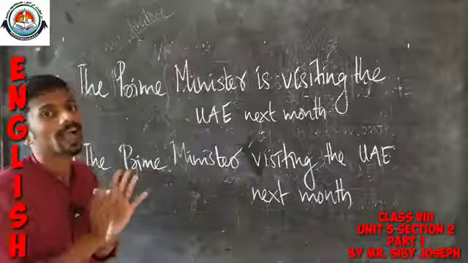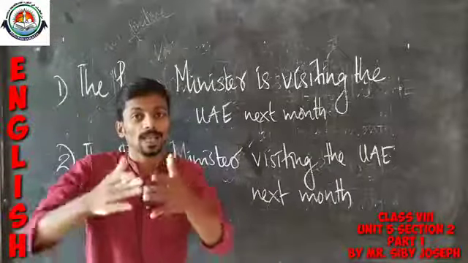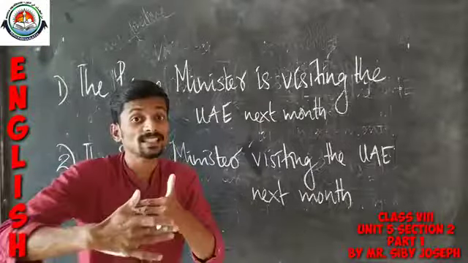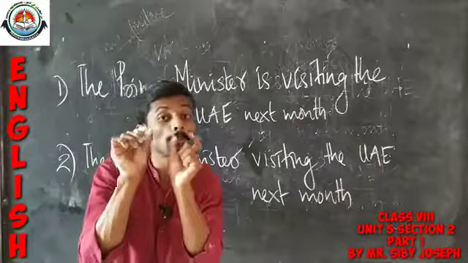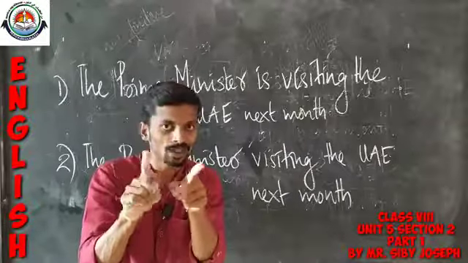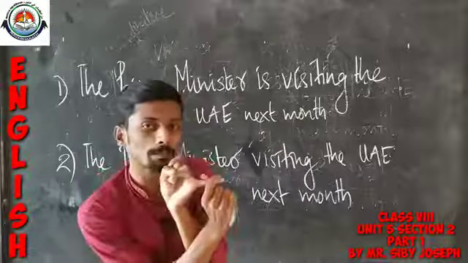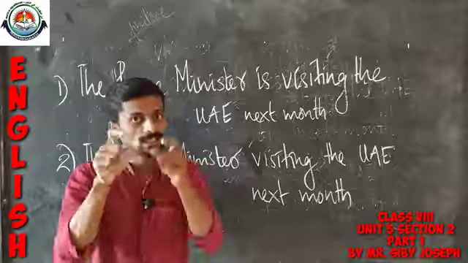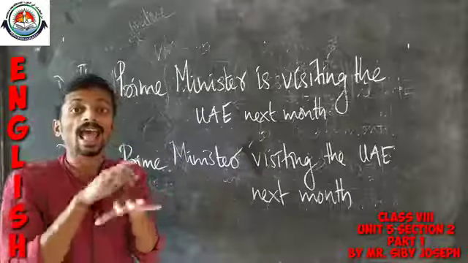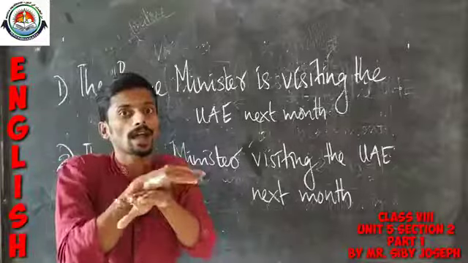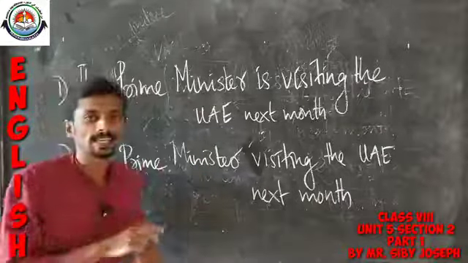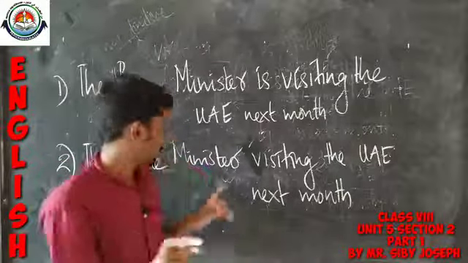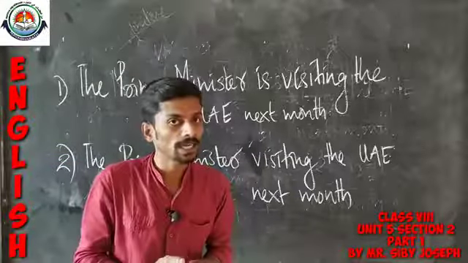Very good. If a sentence needs to be complete, what parts should it have? Very good. There must be the subject part and there must be the predicate part. So, that means the first sentence has a subject and predicate part, but the second sentence doesn't have either a subject or a predicate in it.